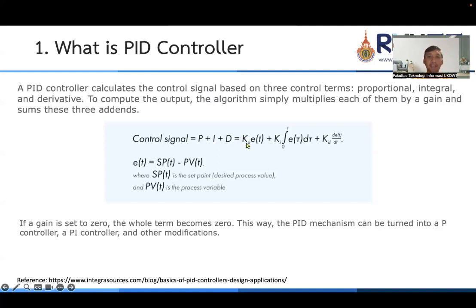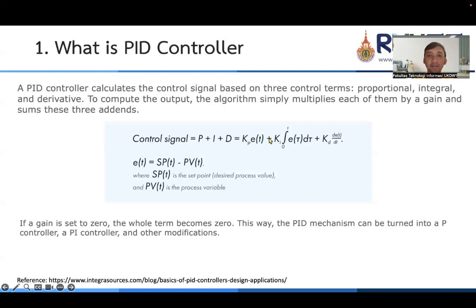KP is the gain for proportional times the error. And for the integral, we also have KI.